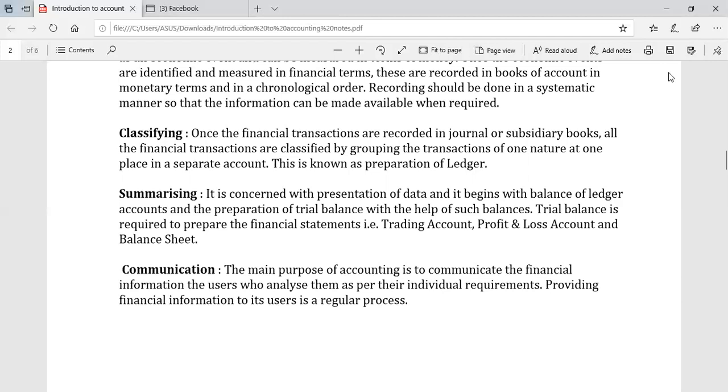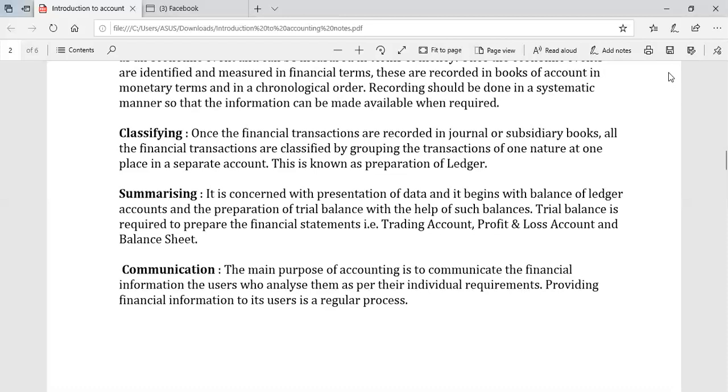Under classification, we group the transactions of one nature at one place under a separate heading. For example, if we have purchased goods from different suppliers, we record all the purchases of goods at one place, so that we can say at a particular point of time